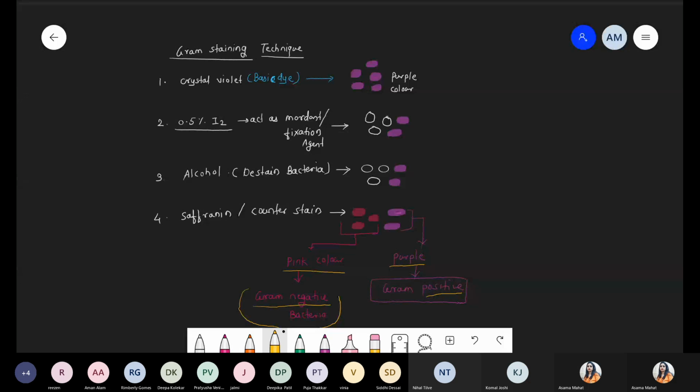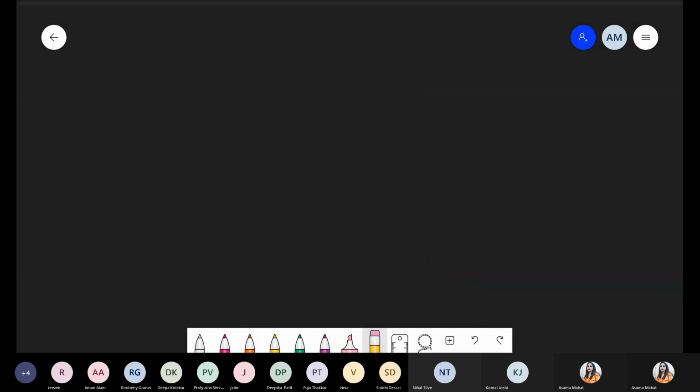Okay, chalo. So quickly divide your page into two parts, because now we are talking about the exact difference between gram positive and gram negative bacteria. Before the difference, we just want to recall what we discussed in the last class. Bacterial cell walls are made up of peptidoglycan. Peptido means the protein part, and glycan means the sugar part. NAG, N-acetyl glucosamine, and another one, NAM, muramic acid. These are the two types of sugar present in the bacterial cell wall.